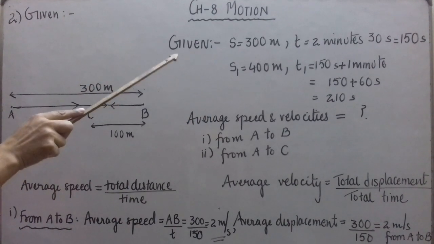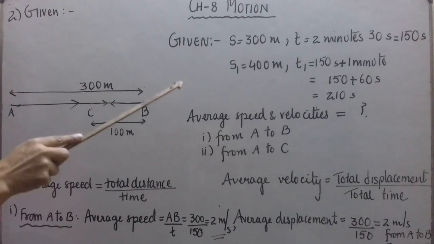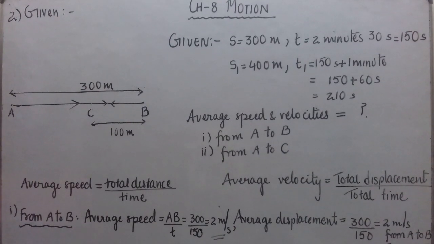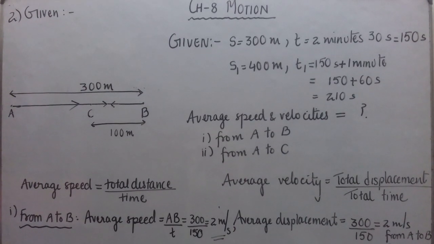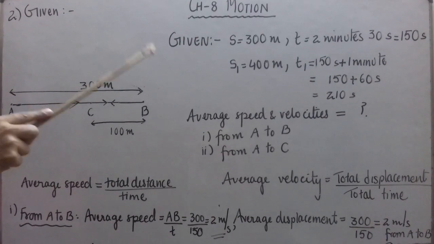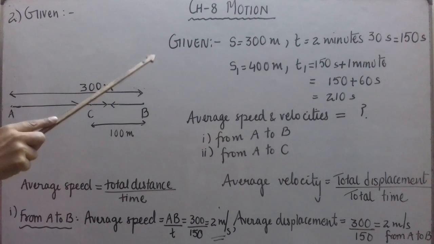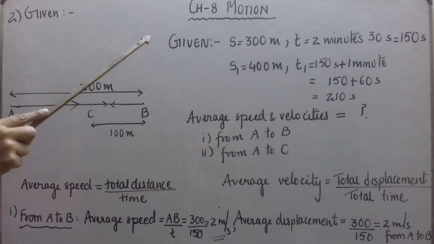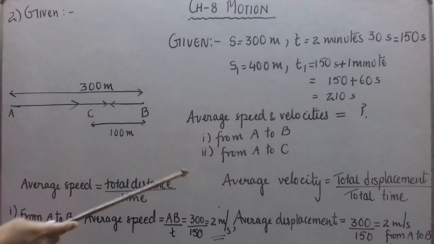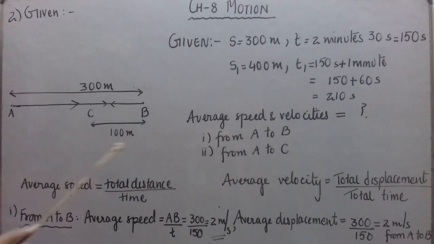Now, instead of S, I could have written here distance travelled, because in this numerical we have distance as well as displacement. Both will be required. So, I can use the distance symbol instead of these symbols. What we have to find out now?